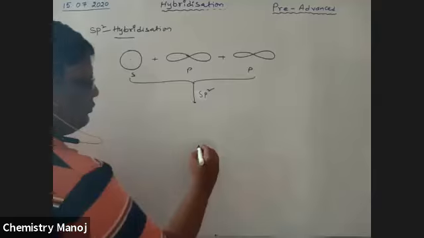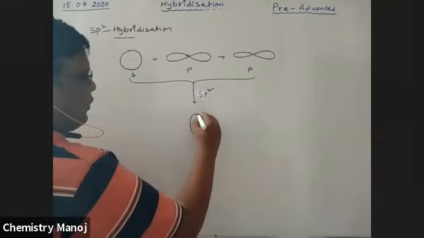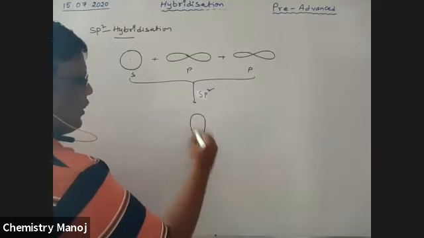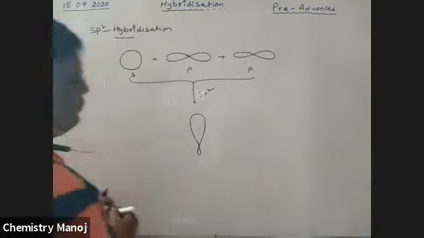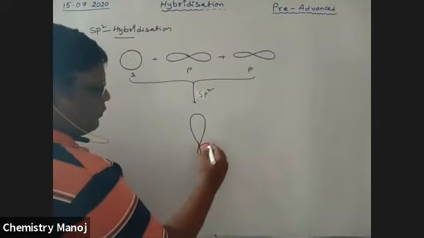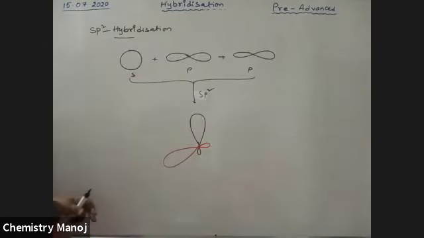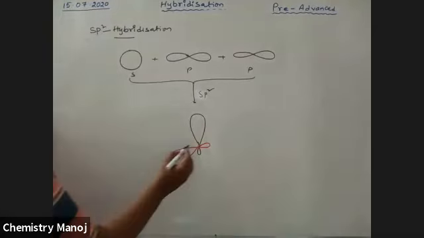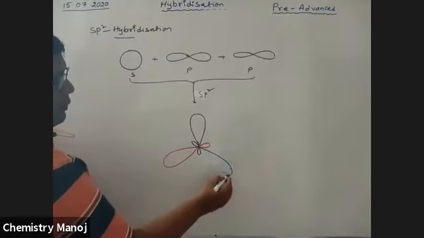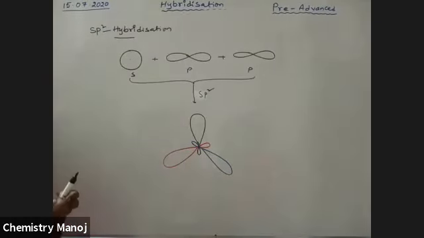All those 3 orbitals have one big lobe and one small lobe. So see, this is one hybrid orbital. This is one more hybrid orbital. This is one more hybrid orbital.